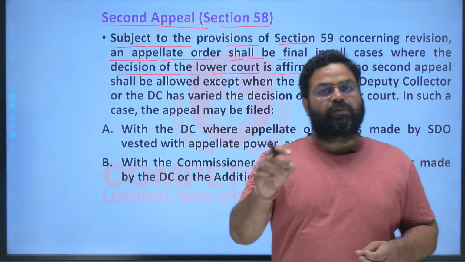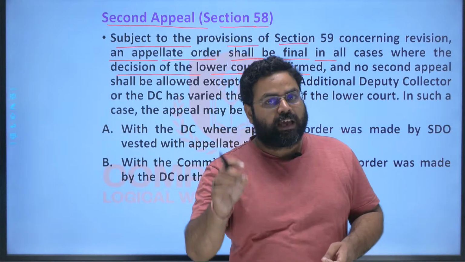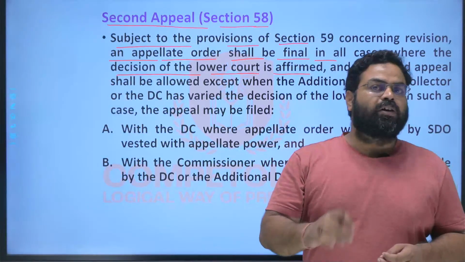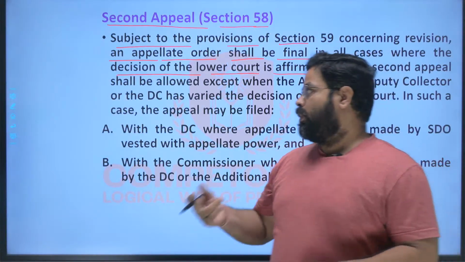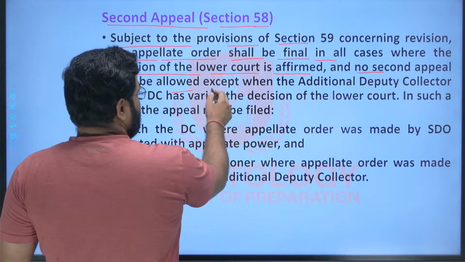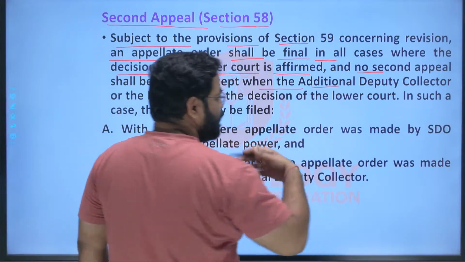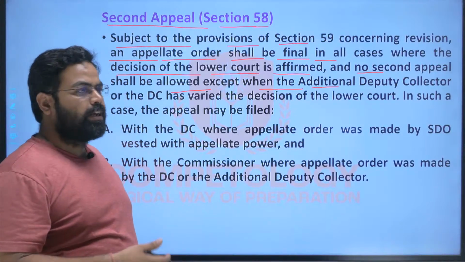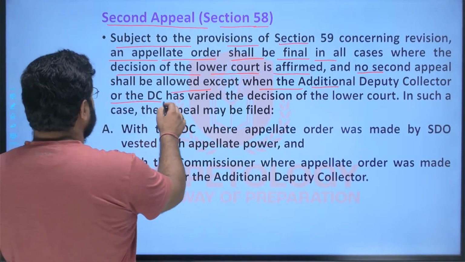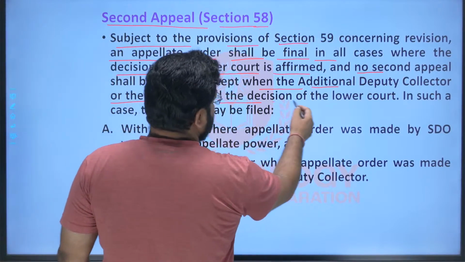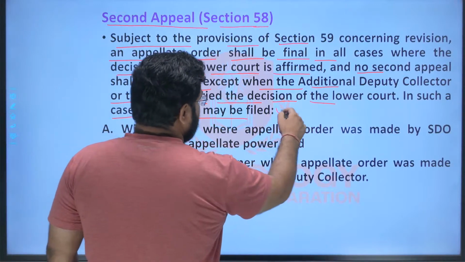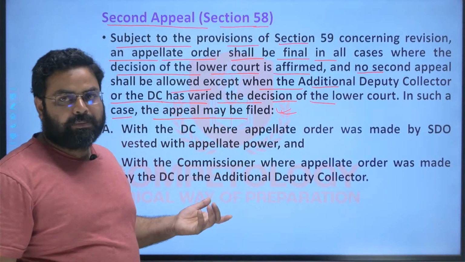If two consecutive authorities give the same verdict in any case, then there will be no possibility of a second appeal. A second appeal will lie only when the verdict has been overturned. Here the additional deputy collector or the DC has varied the decision of the lower court. In such a case, the second appeal may be filed.